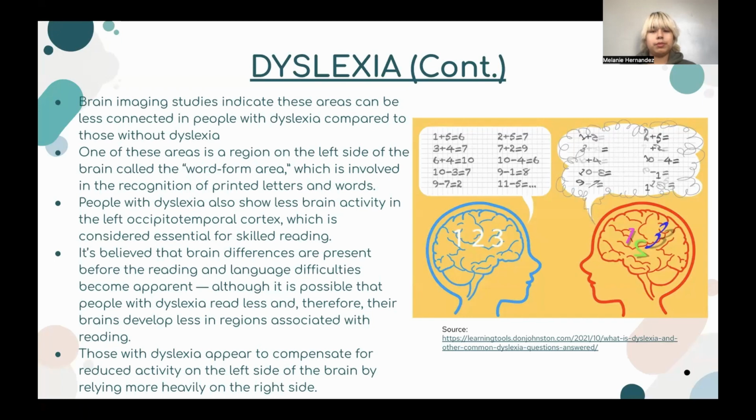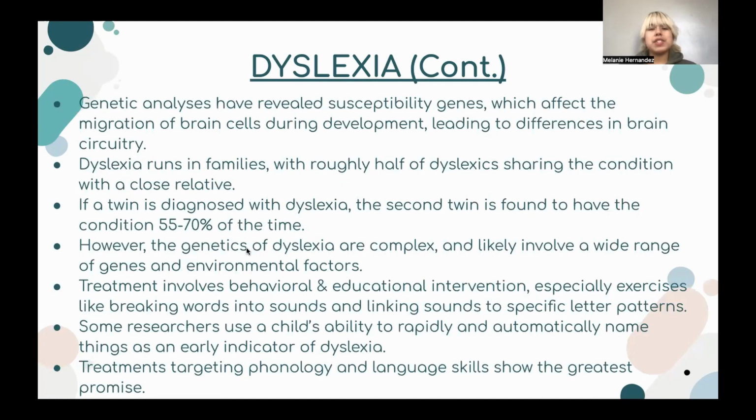People with dyslexia also show less brain activity in the left occipitotemporal cortex, which is considered essential for skilled reading. Those with dyslexia appear to compensate for reduced activity on the left side of the brain by relying more heavily on the right side. Genetic analyses have revealed susceptibility genes which can affect the migration of brain cells during development, leading to differences in brain circuitry.